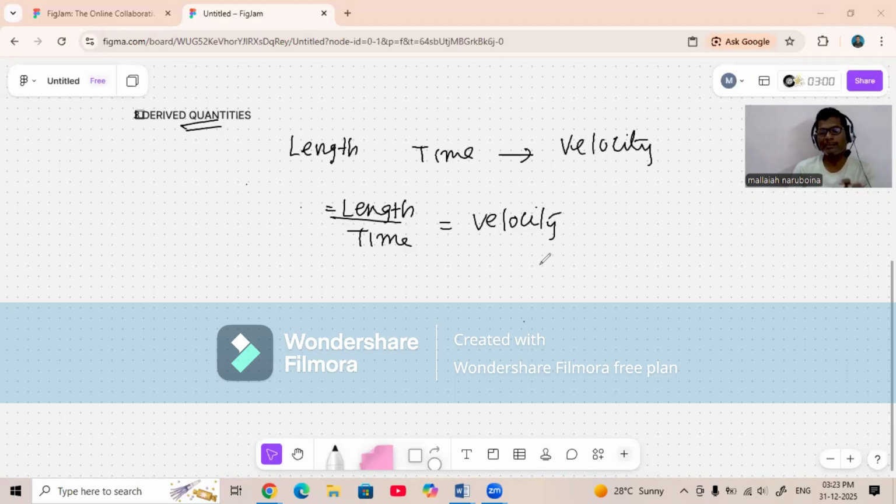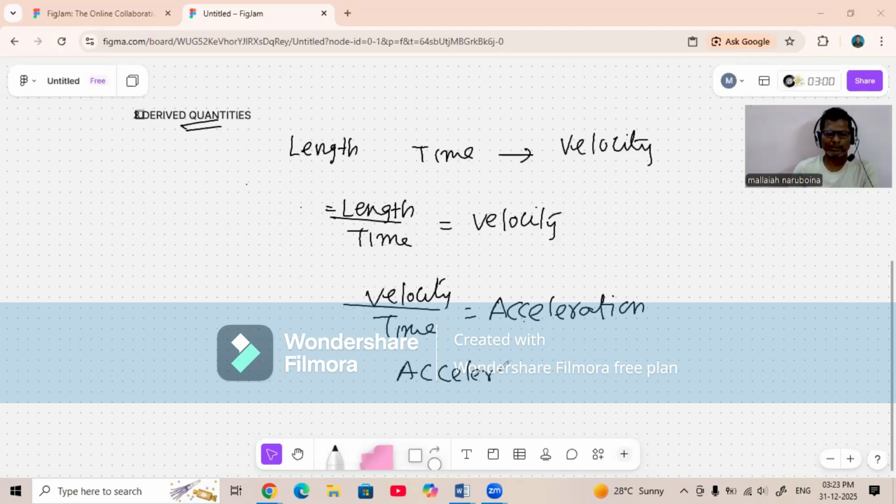We must say displacement by time. Again, by dividing velocity by time, we get acceleration. By multiplying acceleration with mass, force is created.